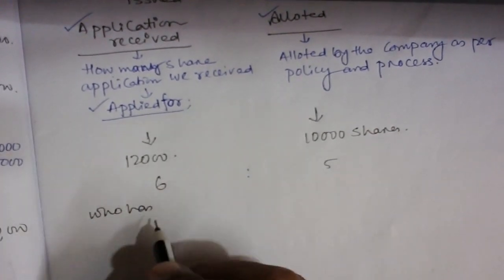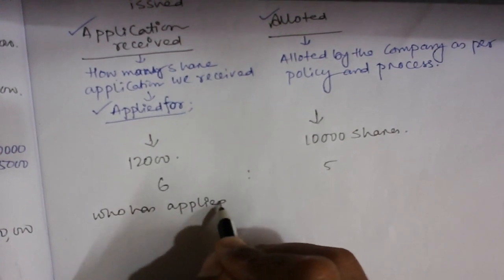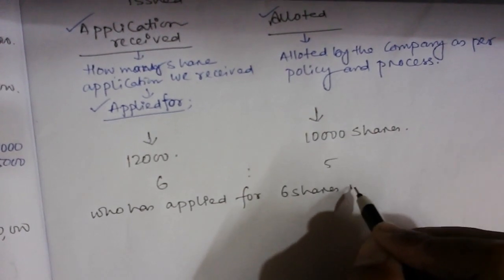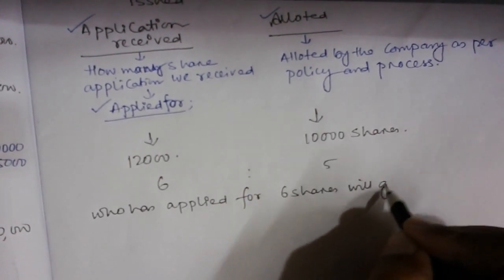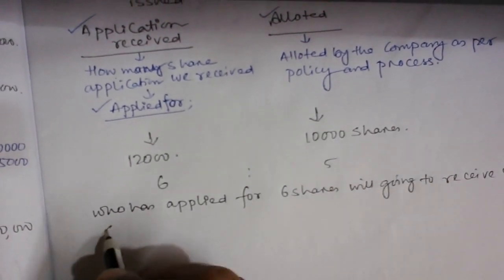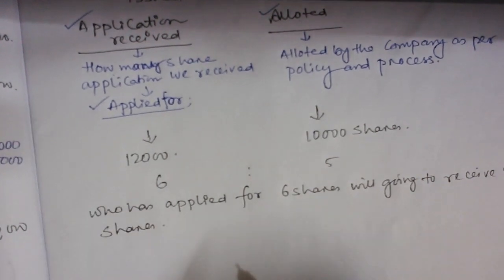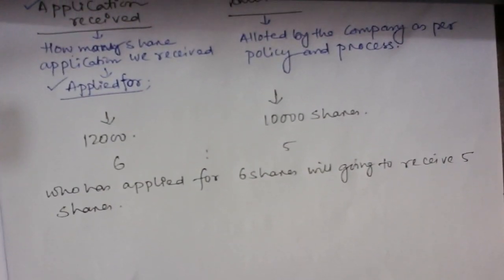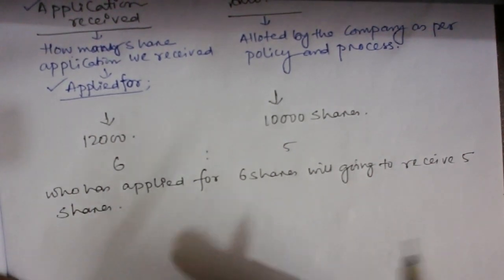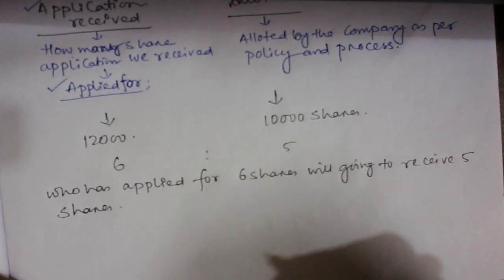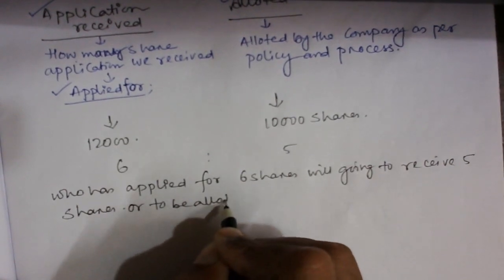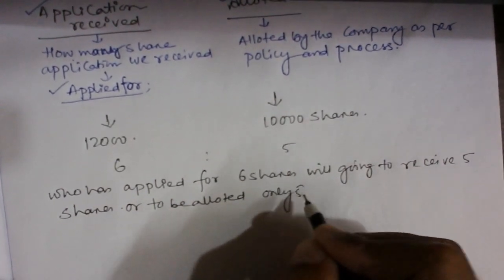It means who has applied for 6 shares will receive 5 shares, or will be allotted only 5 shares.